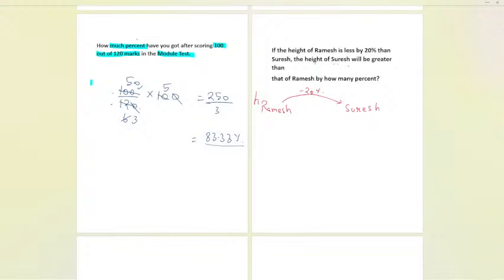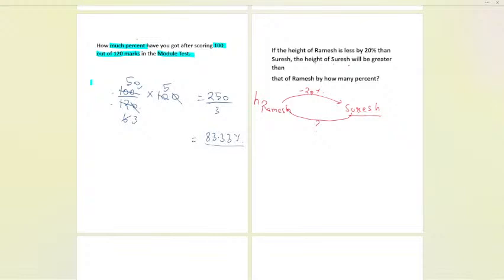Now the height of Suresh will be greater than that of Ramesh by how much? So his height is how much percent greater? That is what we need to find. For that, let me tell you. One of the answers we have already got in the chat. We'll see that. First, let us see how we are going to proceed.